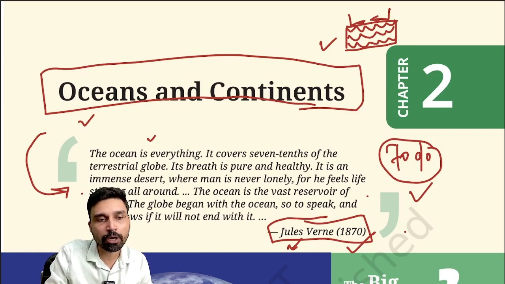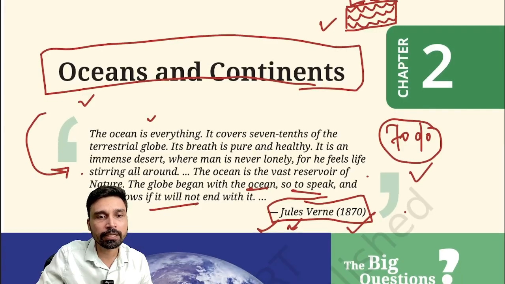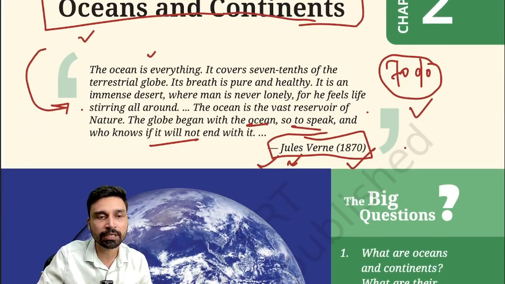Ocean is a vast reservoir of nature. The globe began with the ocean, so to speak, and who knows if it will not end with it. So Jules Verne is also trying to make a prediction that maybe life on the earth, or the entire world, might come to an end, with the entire earth covered with water only. So a flood-like situation is something we can say he is talking about.